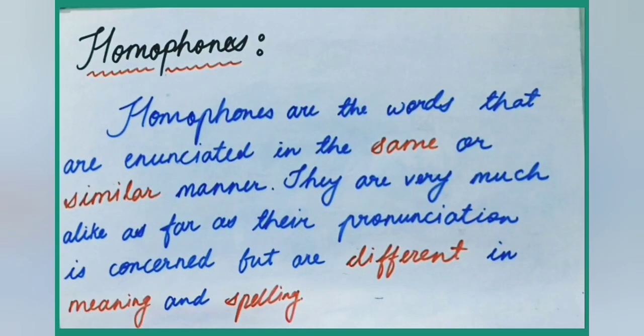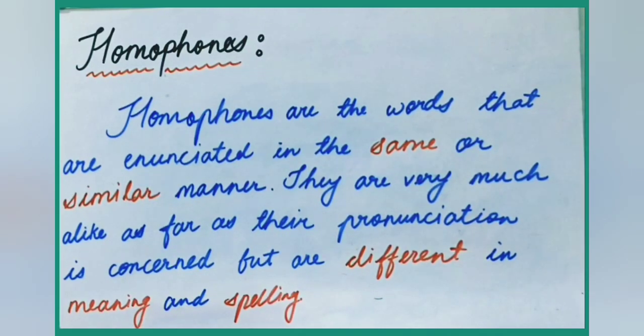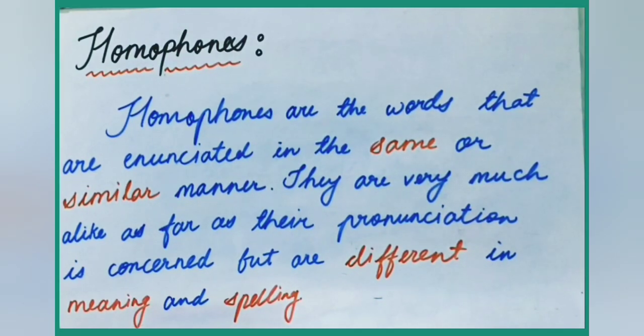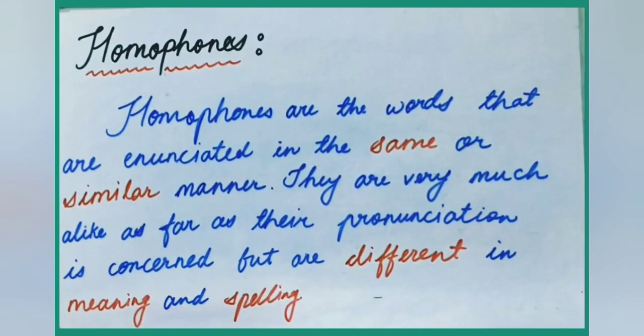The spelling is different and the meaning is also different. In homographs, the pronunciation was or wasn't the same, spelling was always the same, meaning was always different. Here, the spelling and meaning both are different from each other.